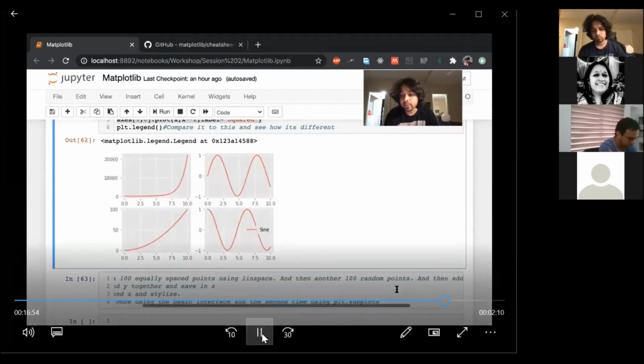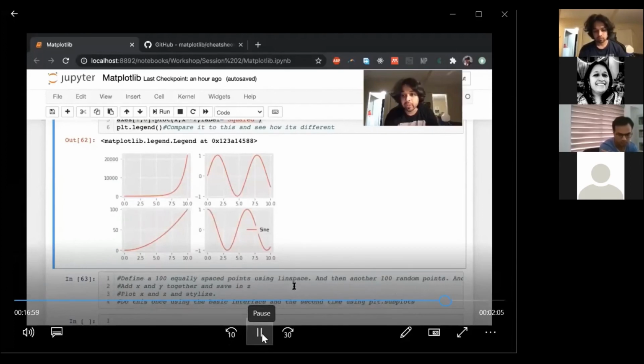Add some noise to it by adding 100 random points. Add x and y together, where x is the first one and y is the second one. So plot and save in z, and then plot x and z and stylize.